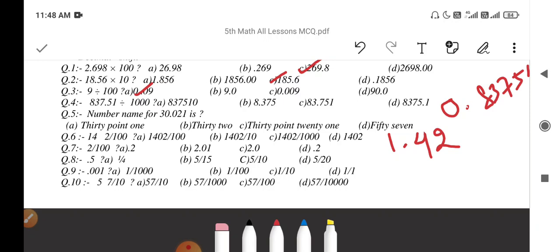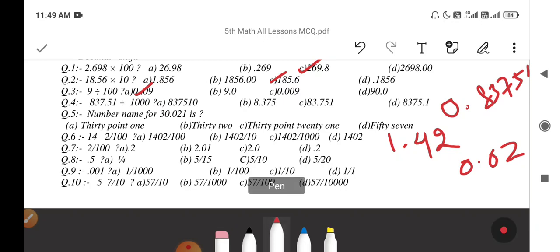2 by 100 equal to 0.02. The answer is also not given here. Answer will be 0.02. Next question, question number 7 is done. Then question number 8, 0.5. 0.5 equal to 5 by 10.